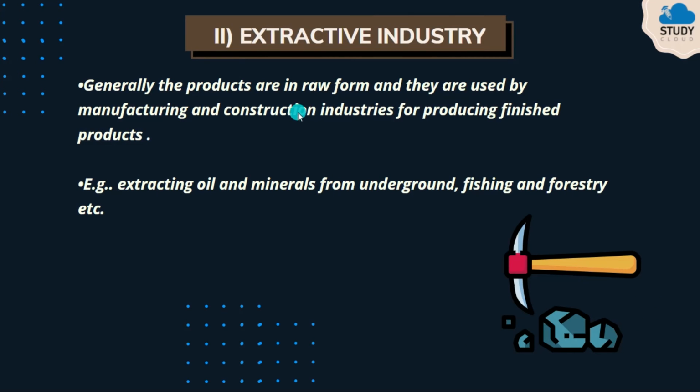Then there is extractive industry. We have to extract something here from the ground or underground. So generally the products are in raw form and they are used by manufacturing and construction industries for producing finished products. For example, extracting oil and minerals from underground, fishing and forestry, etc. So these are extractive industry. With the help of these extractive industries, we can use it further for manufacturing and even for the construction work.